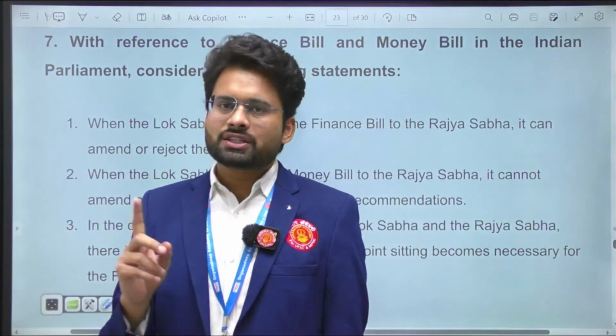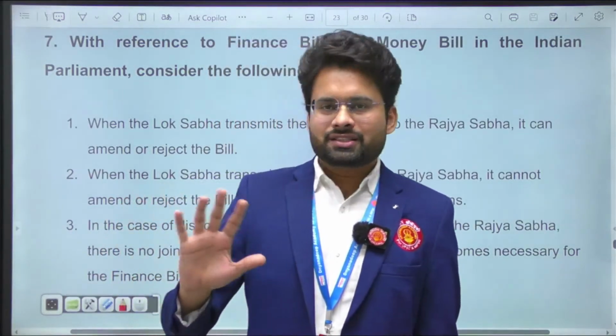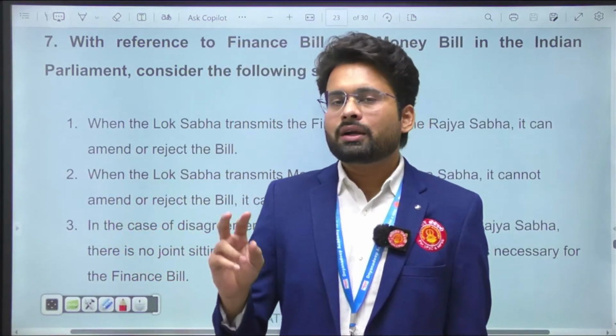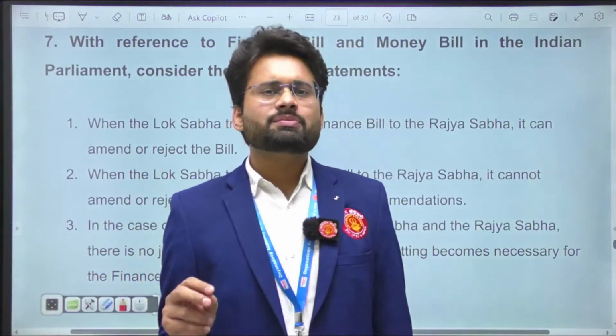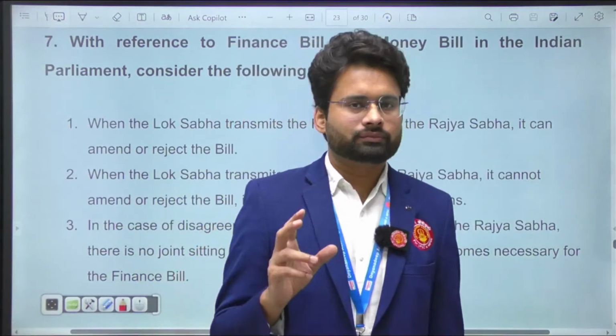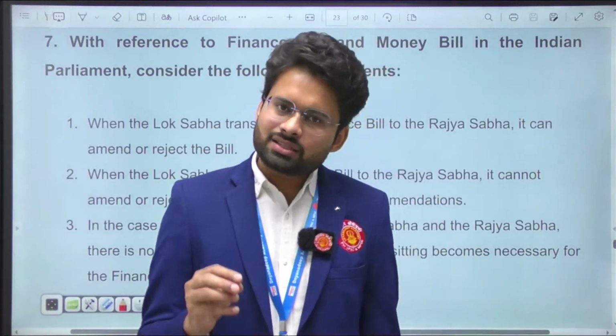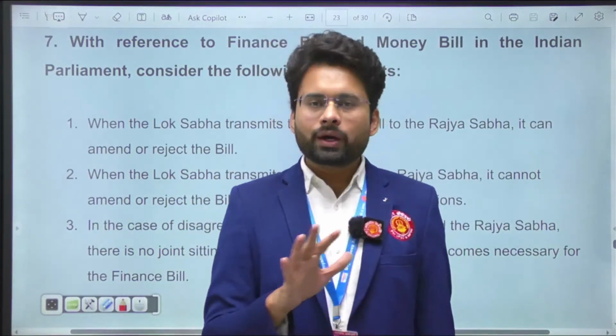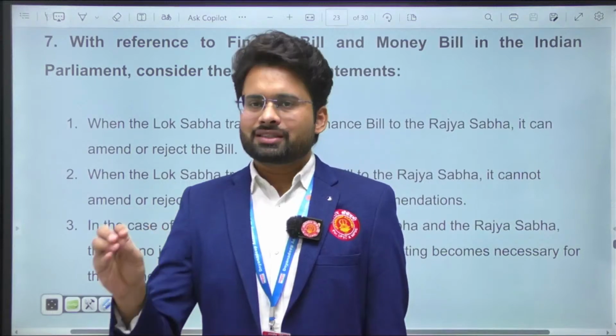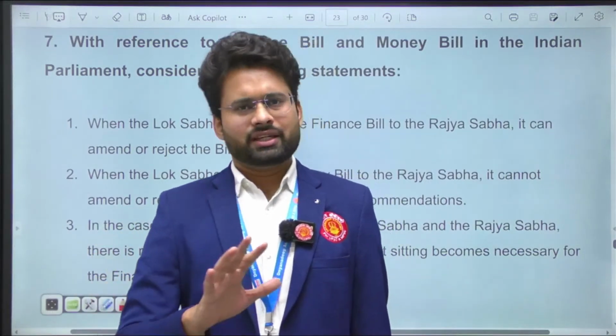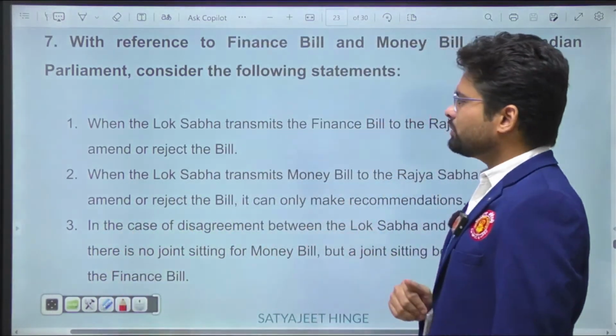Okay, so the first change is there. Otherwise it is just an ordinary bill. And the second important idea about the finance bill is that it is first put in Lok Sabha. Once the Lok Sabha passes the finance bill, it becomes just like an ordinary bill, and the finance bill dealing with Rajya Sabha is just like an ordinary bill. By this knowledge we can solve this question.